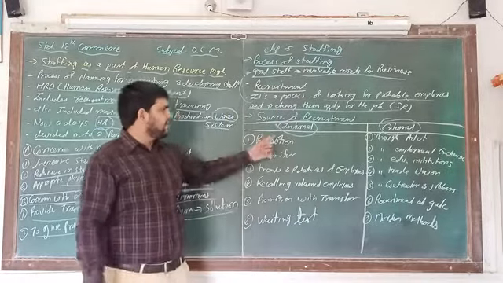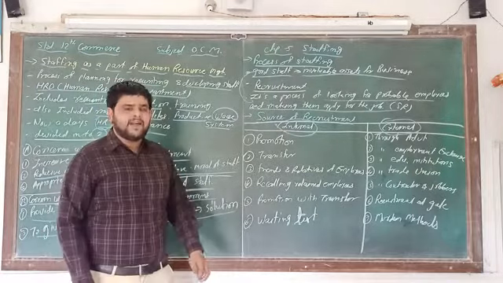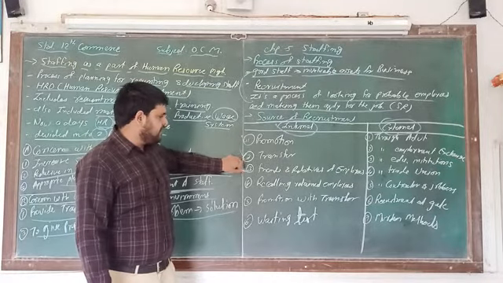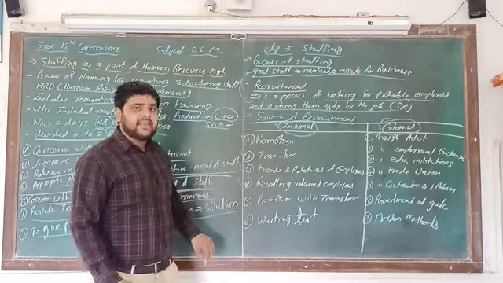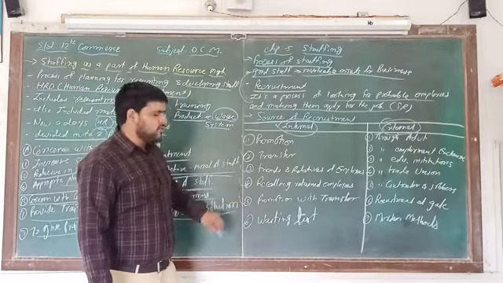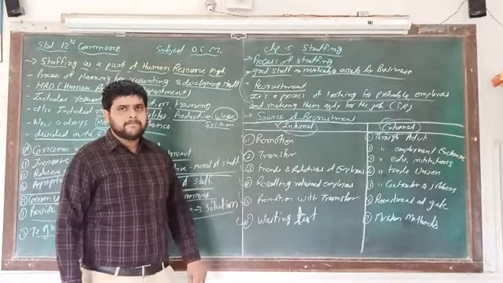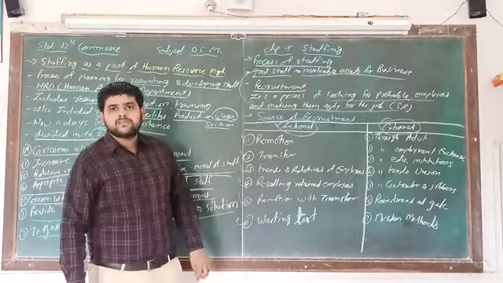So here we are going to discuss two particular things. Number one is internal, second one is external. First of all we are discussing the internal part. Number one is promotion, second is transfer, third is friends and relatives of employees, number four is recalling of retained employees, number five is promotion with transfer, and number six is the waiting list. So these six points are included in the internal sources of recruitment.